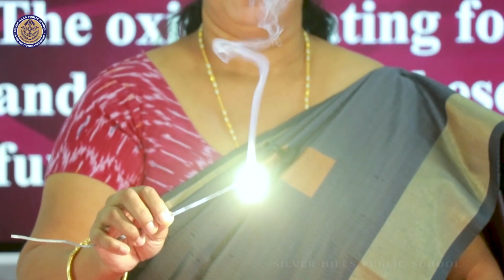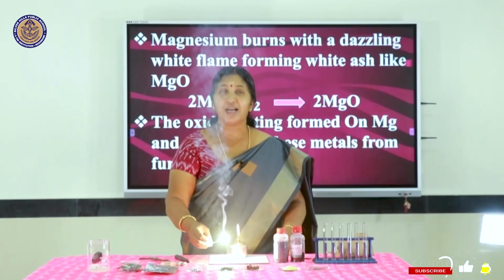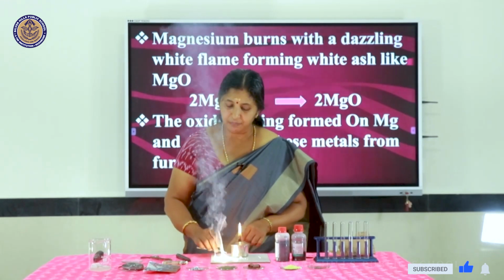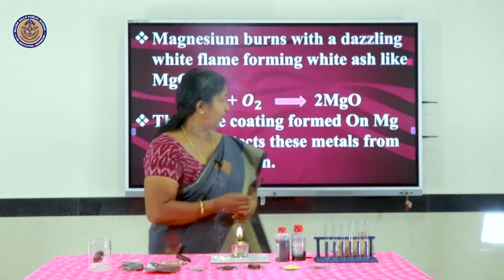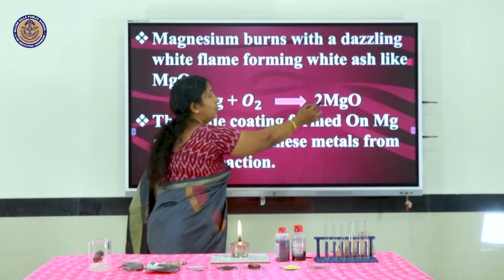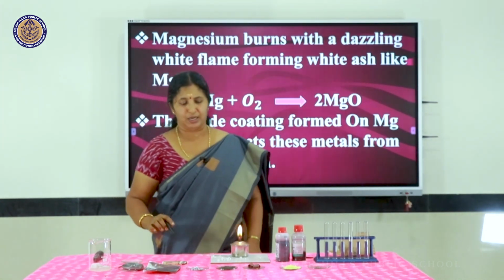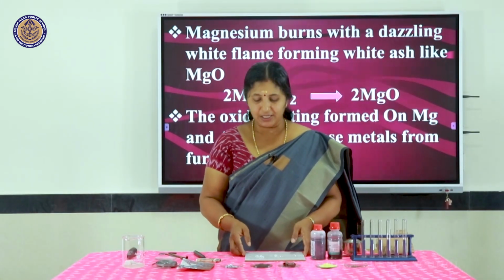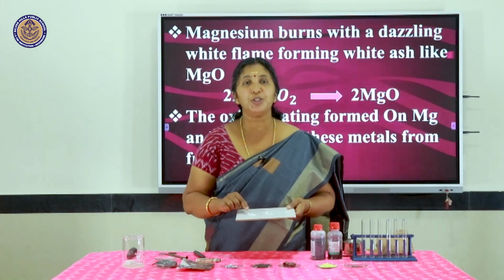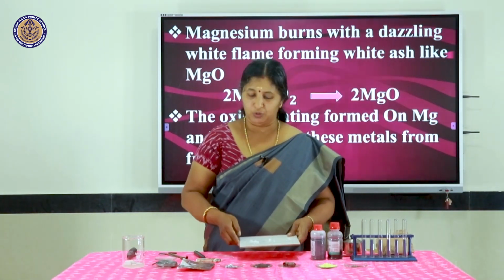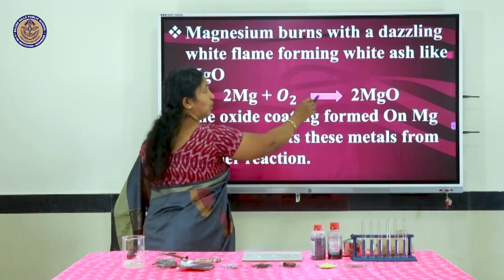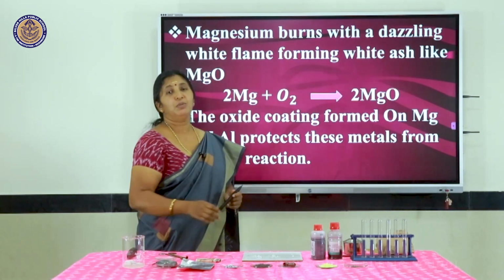Here you see magnesium burning with a dazzling white flame. What is the chemical reaction happening here? This magnesium, as you can see it here, is burning with oxygen, forming magnesium oxide. Here we get this white ash-like substance which is called magnesium oxide. So what is the chemical reaction happening here? Magnesium combining with oxygen to form magnesium oxide.